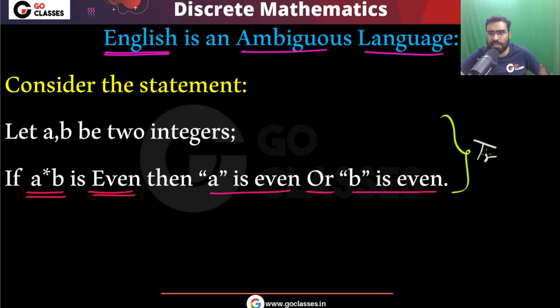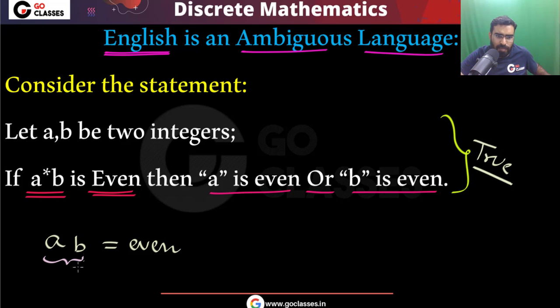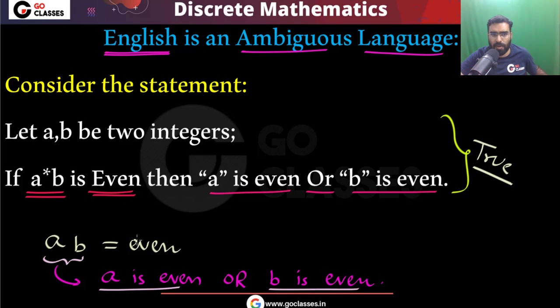You can clearly see that this statement is true, because whenever you multiply two integers, if that is an even number, then at least one of them must be even, right? So I can say at least one of them must be even. So I can say that either a must be even or b must be even, correct? At least one of them must be even, either a must be even or b must be even. So this statement is basically a true statement.